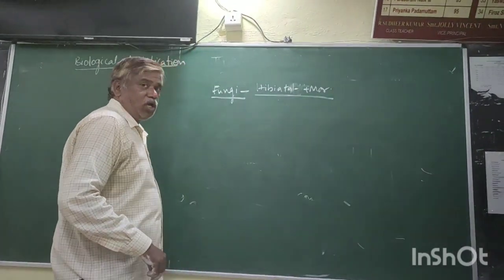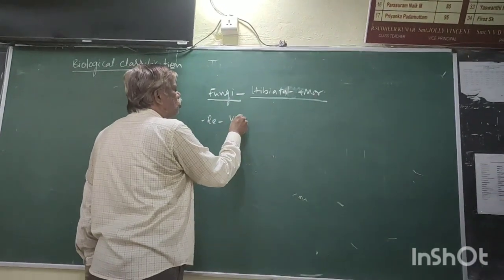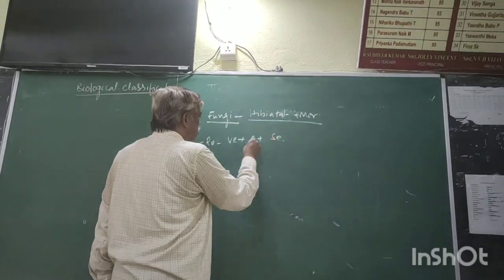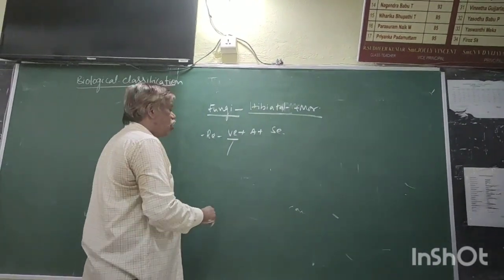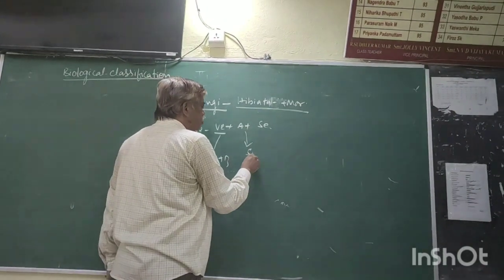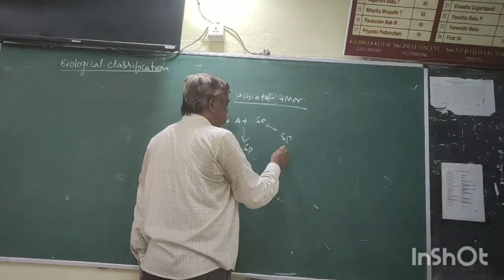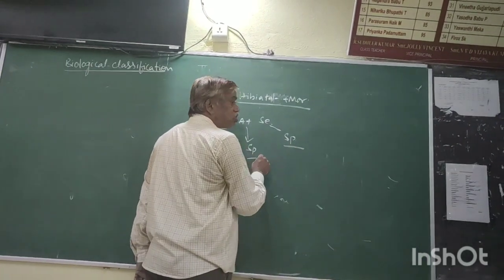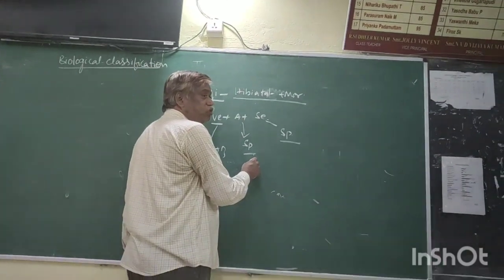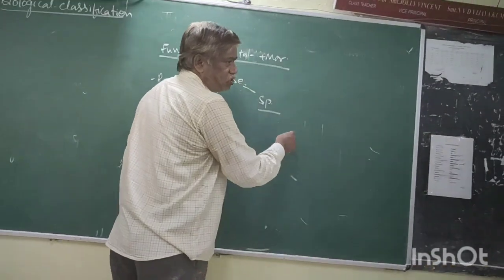Now come to reproduction. Vegetative reproduction, asexual reproduction, sexual reproduction. The vegetative reproduction is by fragmentation and budding. Asexual reproduction is by spores. Sexual reproduction is also by spores. These spores are different. Asexual spores are formed by mitosis. The sexual ones are formed by meiosis.